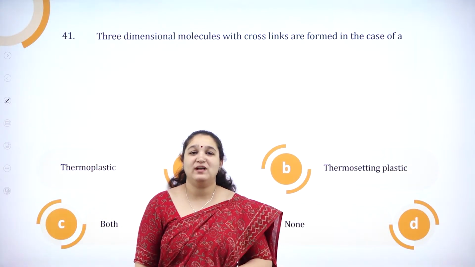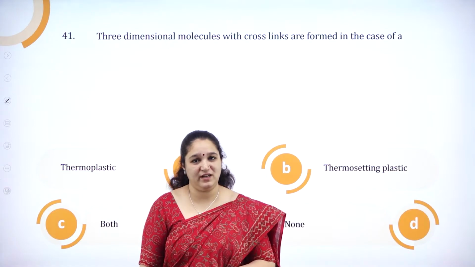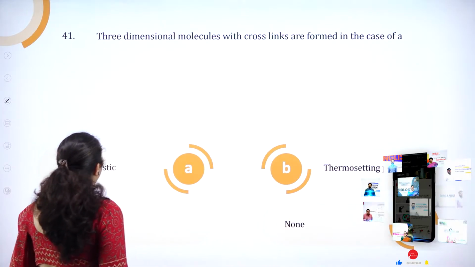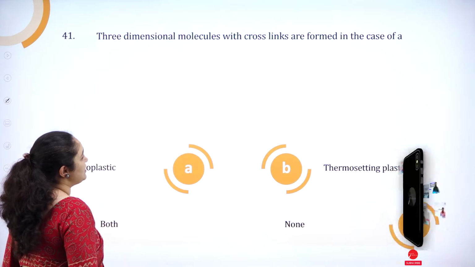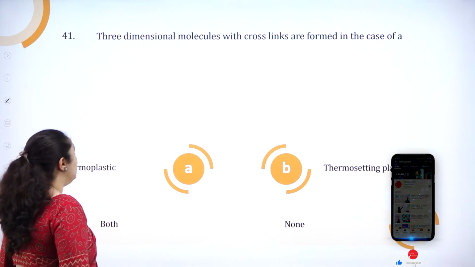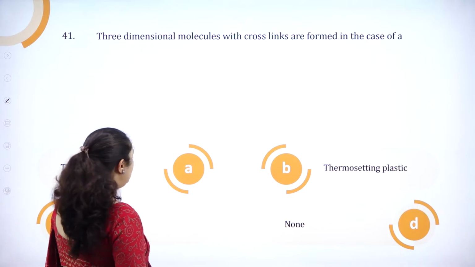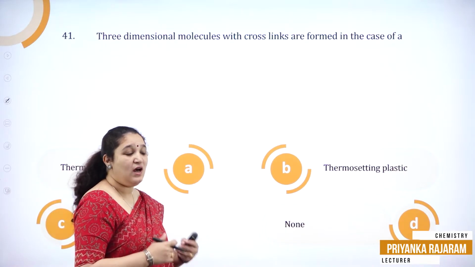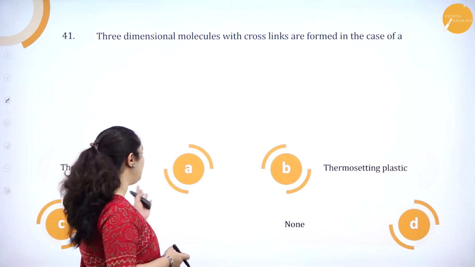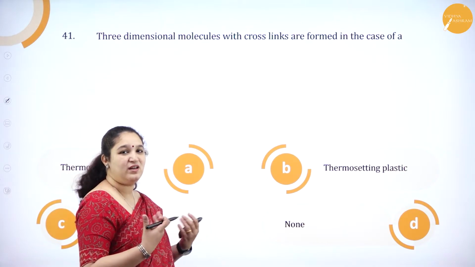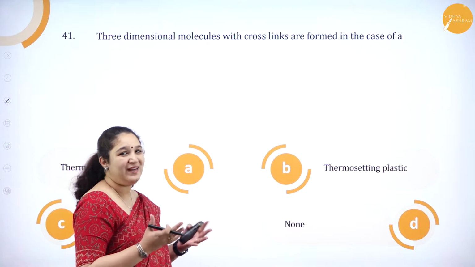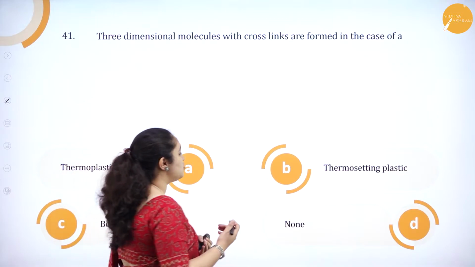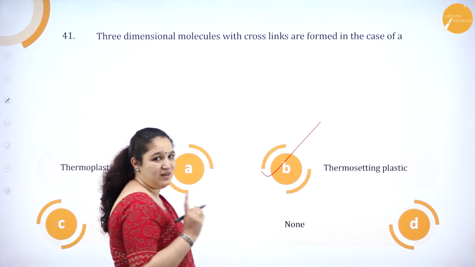Hello my dear students, welcome back to part 3 of Karnataka CET 2005 chemistry paper. 41st question: three-dimensional molecules which cross-link are formed in the case of thermoplastic, thermosetting plastic, both or none. Cross-links are formed only in thermosetting plastic because again and again they cannot be remolded, whereas thermoplastic on heating will melt and again we can remold them or give a different shape, isn't it? On cooling it will harden, but thermosetting plastic, once the crosslinks are formed, we cannot break them so easily. So option B is the correct answer.